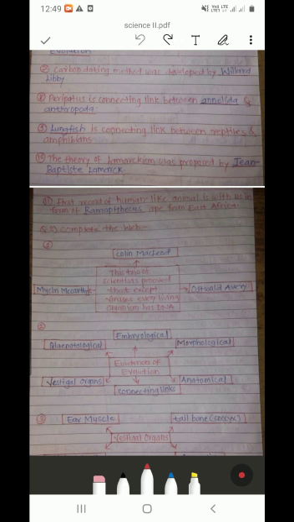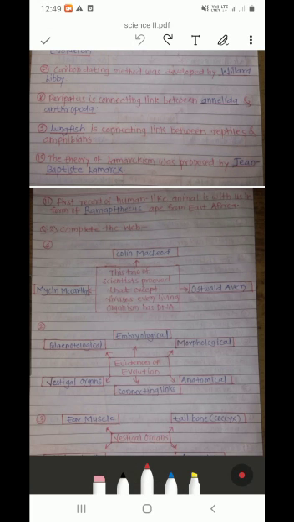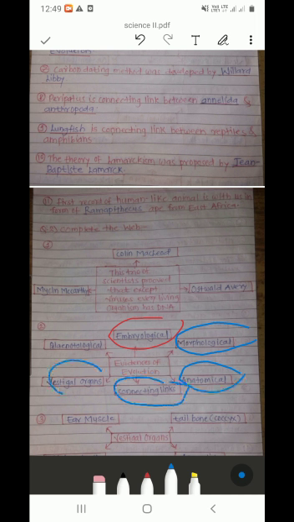What are those evidences? Embryological evidence, morphological evidence, anatomical evidence, connecting links, vestigial organs, palaeontological evidence. These are the 6 evidences, but in the exam 4 evidences are essential for 2 marks.